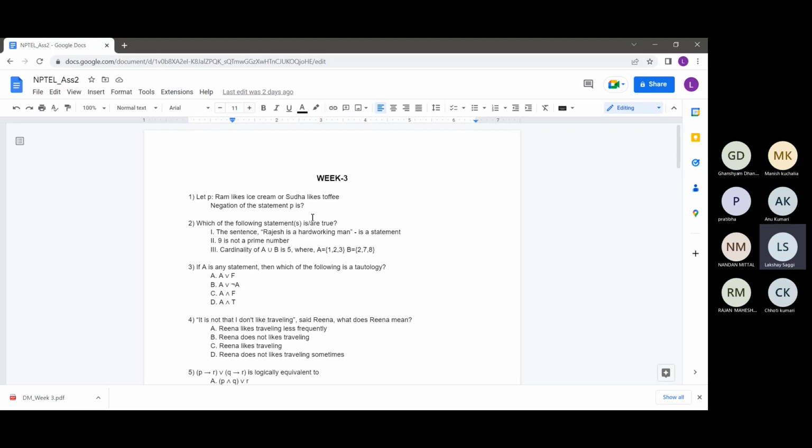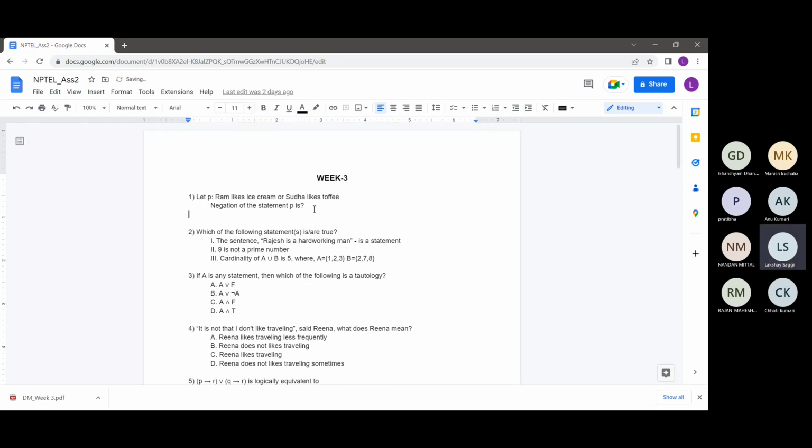Today we'll be discussing problems related to logic. I don't think these problems are very difficult. Boolean logic is a very straightforward topic, but nonetheless, since we are starting from the basics, we'll cover all these problems. Like last time, I don't have my tab as of now, so I'll just be typing out the solutions in Google Docs itself. Bear with me for this, guys. Let's start with the session.